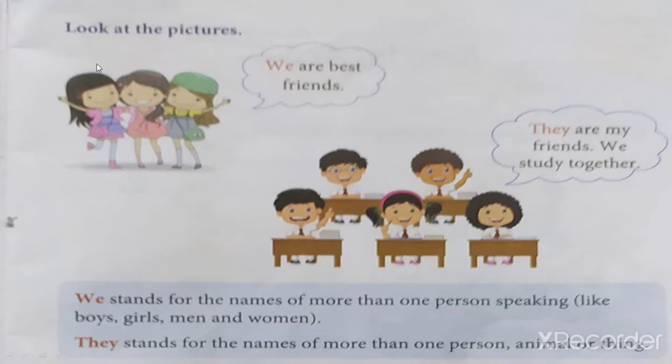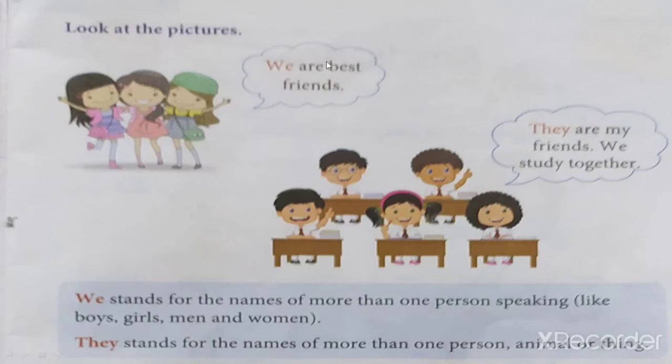They are saying that we are best friends. Understood this? See these girls, what are they saying? We are best friends. The three girls use we because they all three are best friends. When they speak about themselves, they will use we. We are best friends. Understood this?